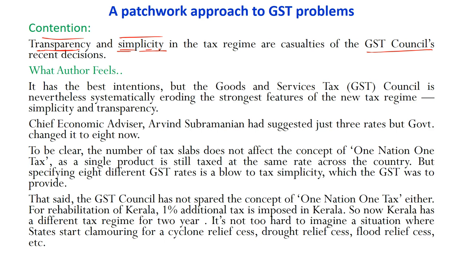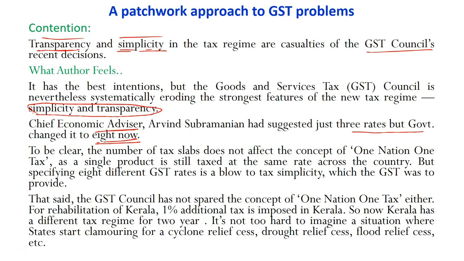How? It has the best intention, but the Goods and Services Tax Council is nevertheless systematically eroding the strongest feature of the new tax regime, that is simplicity and transparency. How? When GST was formulated, Chief Economic Advisor Arvind Subramanian had suggested just 3 rates, but the government changed it to 8 now. So we have got a more complex system.